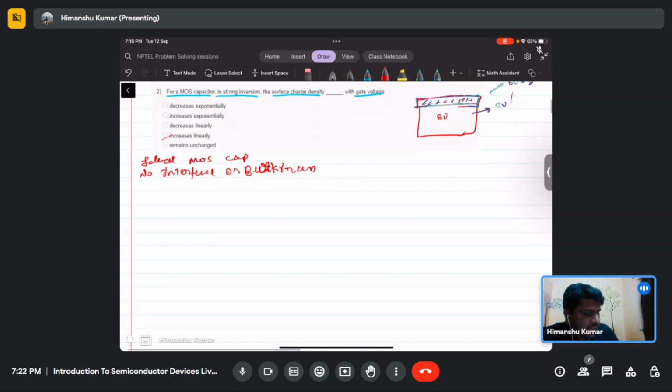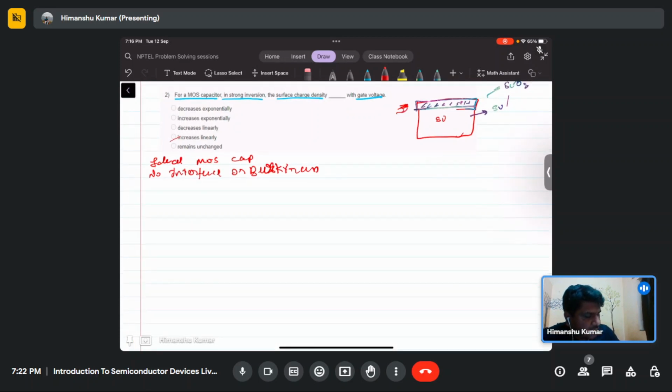When we are depositing this oxide, sometimes the oxide is not perfect. Suppose this silicon dioxide, if you take it as an example, should have four bonds around.